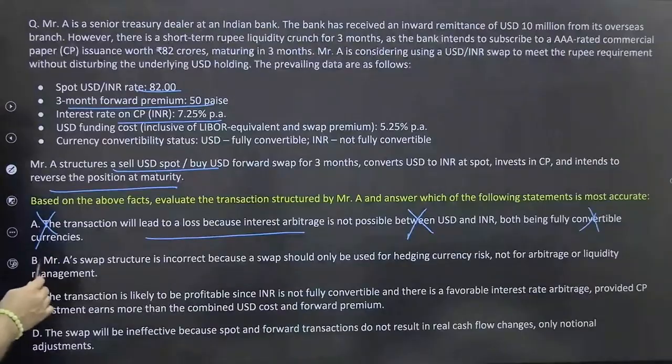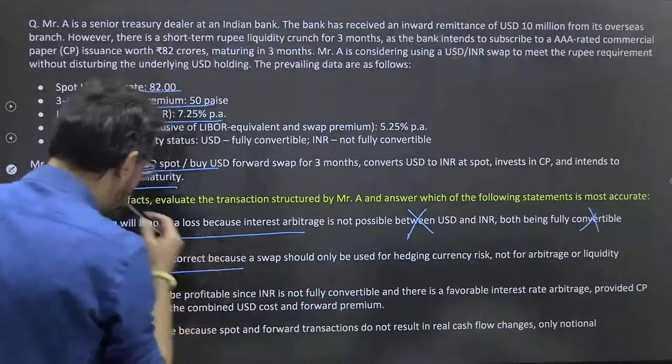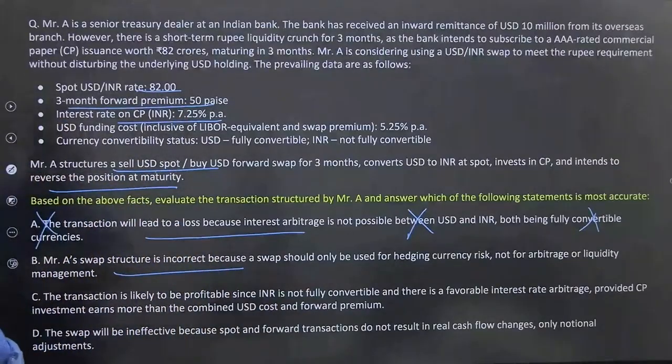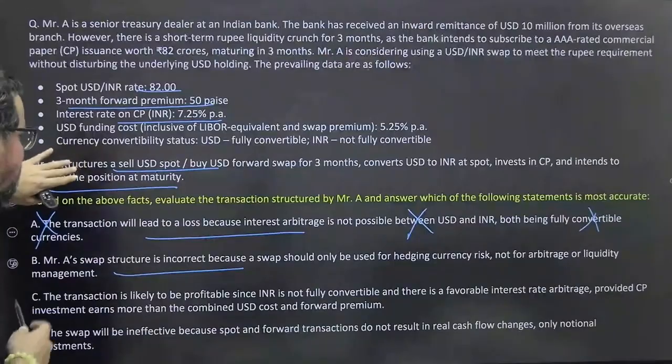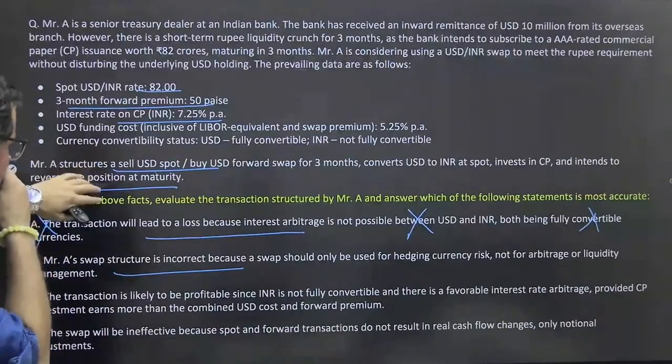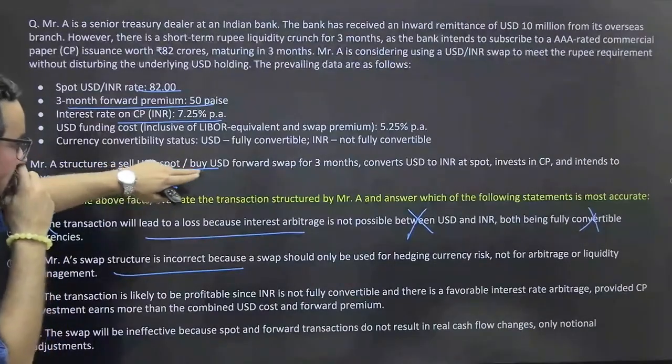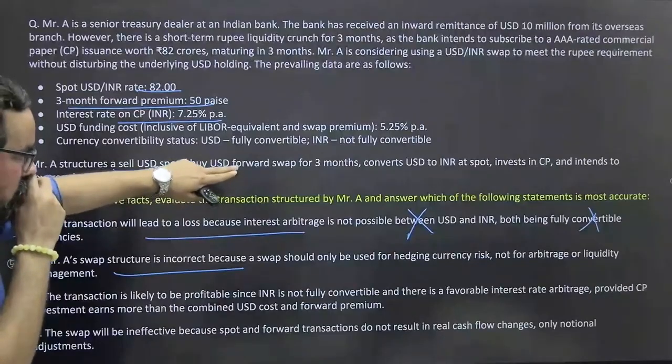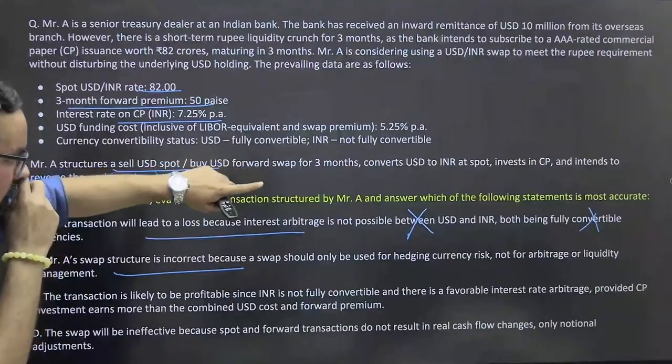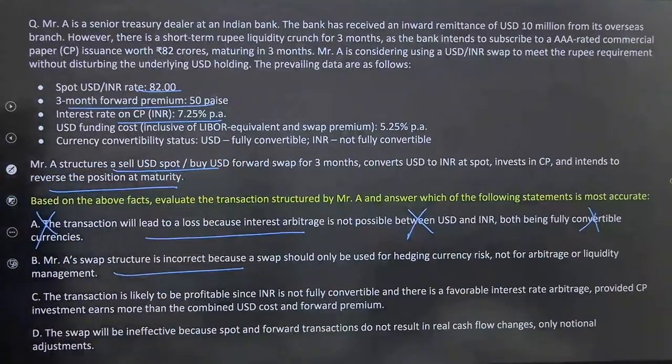Statement B: Mr. A's swap structure is incorrect because swaps should only be used for hedging contract currency, not for arbitrage or liquidity management. Swap, no. See, the position which he has made is not only about the swap. The structure of USD sell and forward buy of 3 months, convert USD to INR. No, I will not go with this one also. This seems irrelevant.